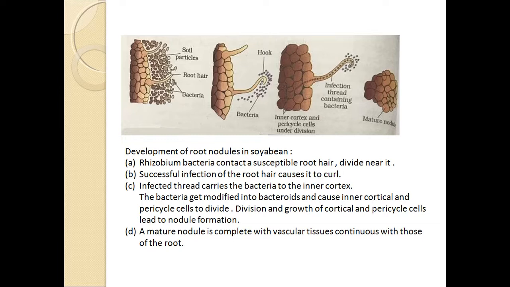So this is the symbiotic biological nitrogen fixing process, which is helping in forming ammonia, the usable form, the final product, which can be utilized by the plant for their growth and development.